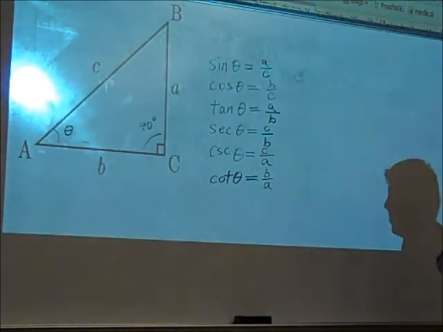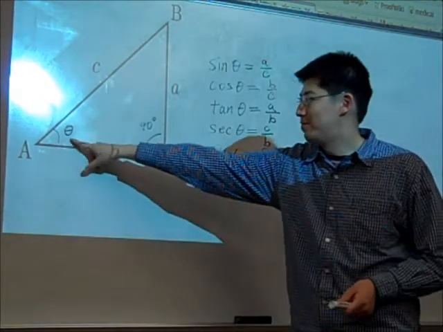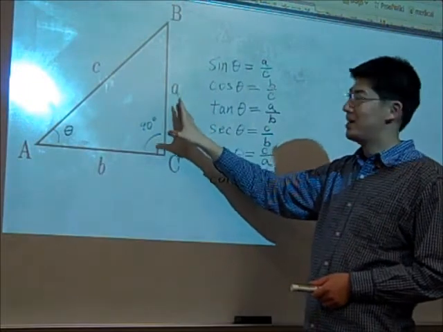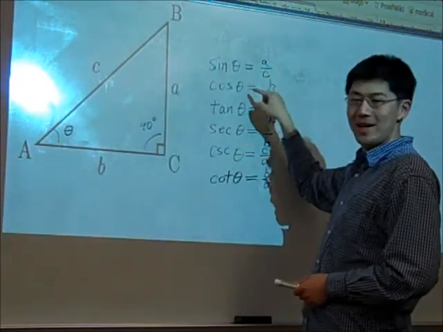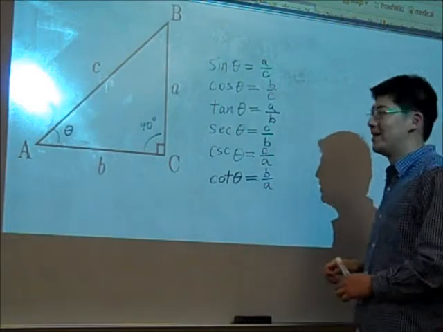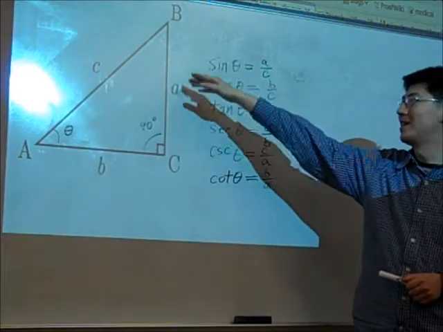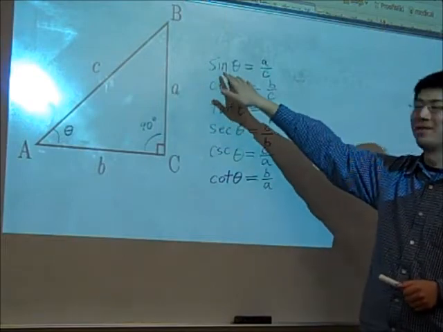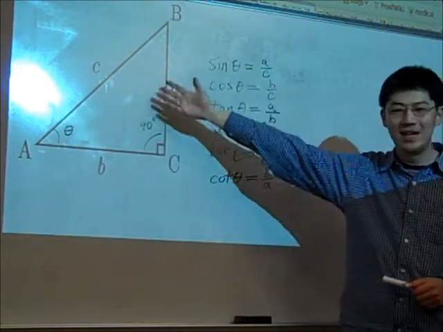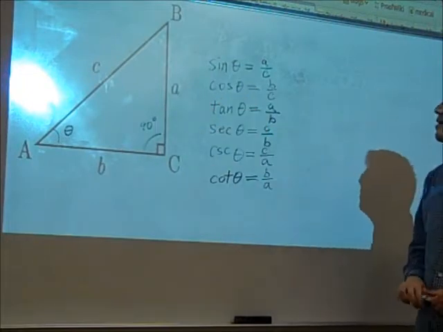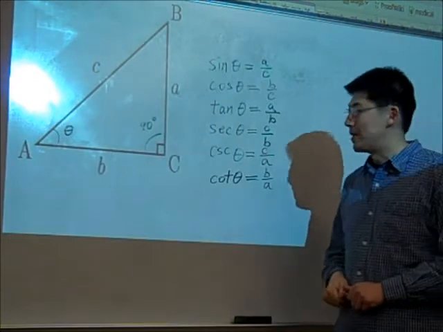So those are just a whole bunch of definitions, and we learned nothing new, but as I said, because giving a specific value to this angle determines a triangle fully up to similarity, we can give specific names to each of these ratios, and so then in mathematical expressions we don't have to say things like a over c, a over c, a over c. We can just say sine of theta, and instead of saying b over c so many times, we can just say it's cosine of theta. That's all that these things mean.